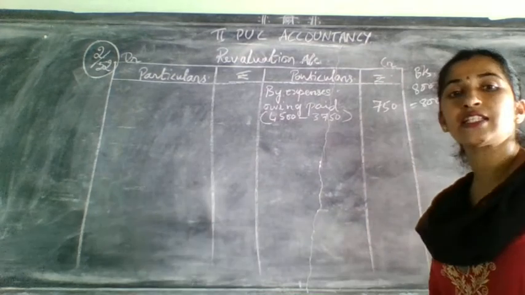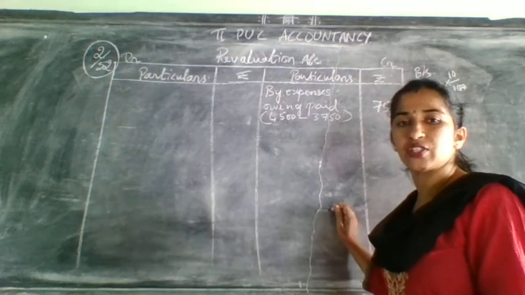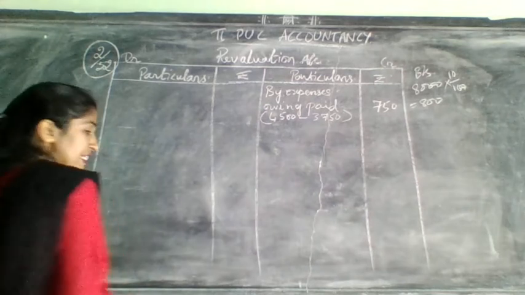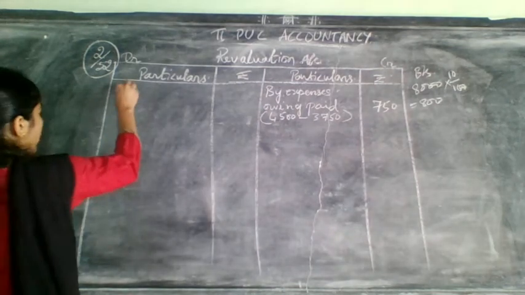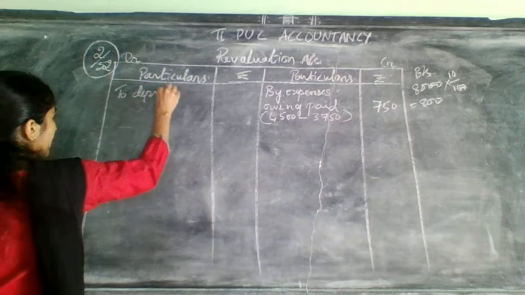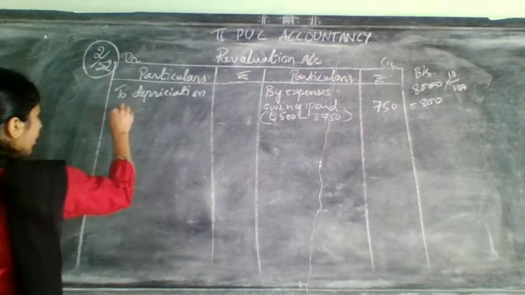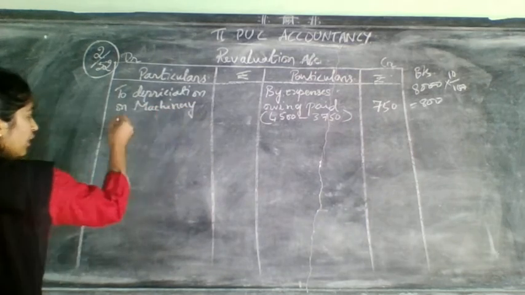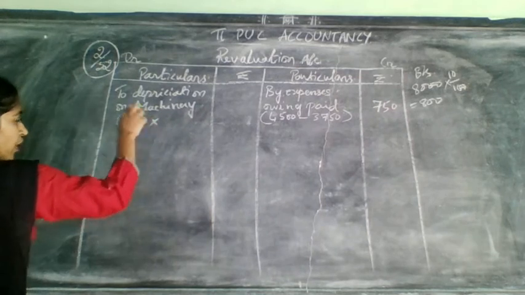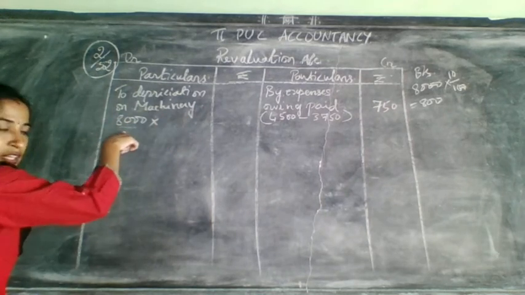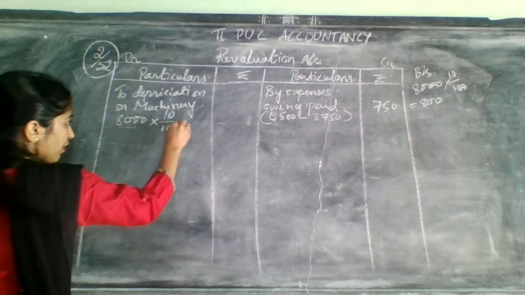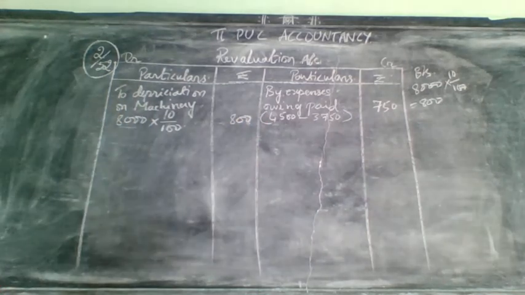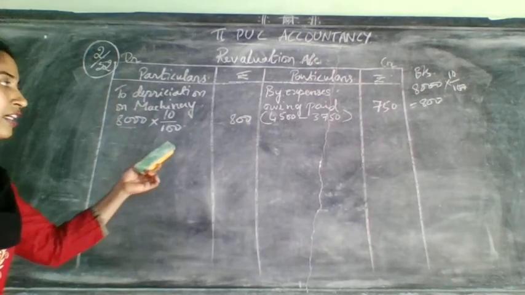So this is considered as depreciation. Where to write that depreciation, this side or that side? You need to write it on the debit side because there is a decrease in the value of asset. So here you should write to depreciation on machinery. Once again, the value of machinery is 8,000, given in the balance sheet. For this 10% they have given in the adjustment. How much will it come? It will come 800. Write that 800 on the debit side.